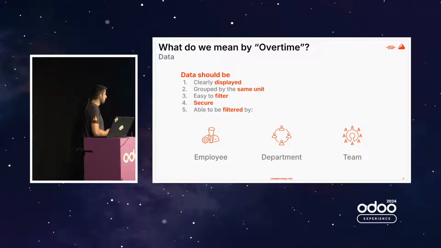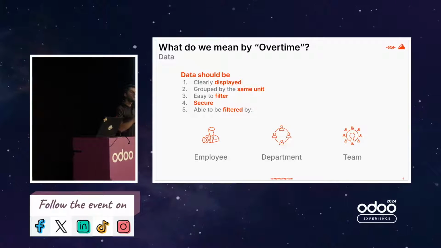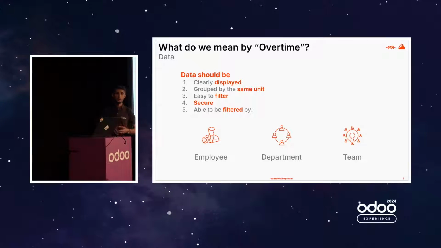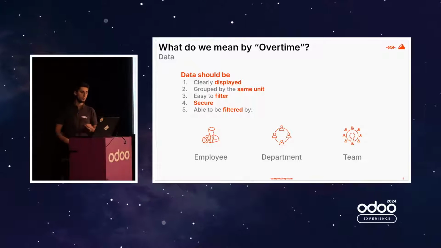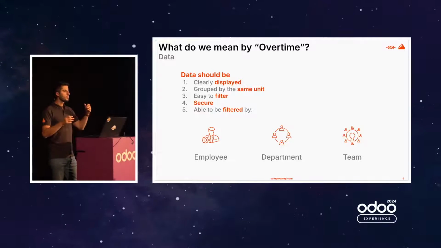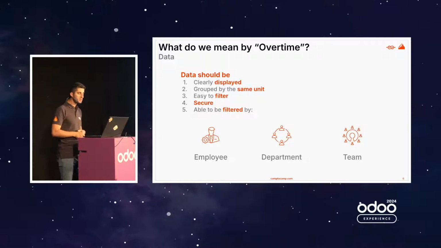Regarding the needs in data, it should be clearly displayed, understandable, readable by our employees, and really easily usable. It should be grouped by the same unit, meaning we should be able to group it by year, by month. We should be able to filter on it as well.